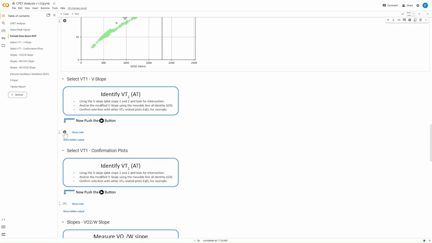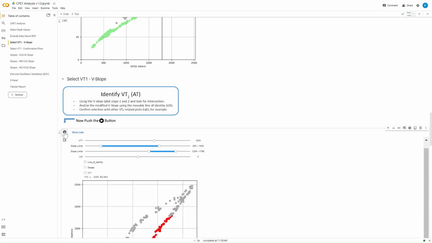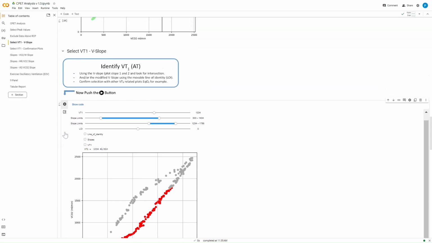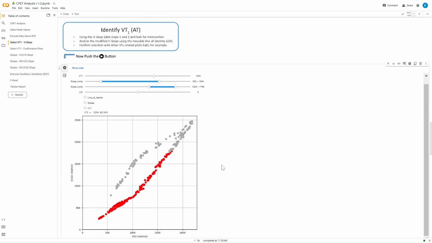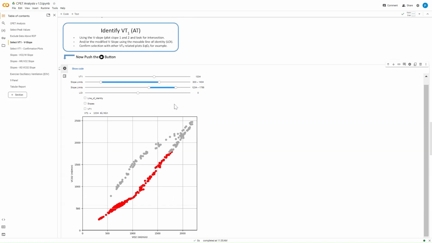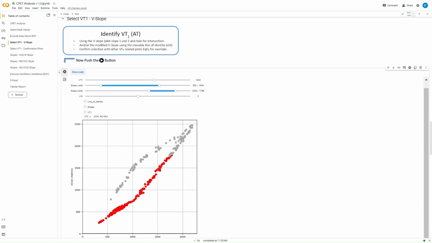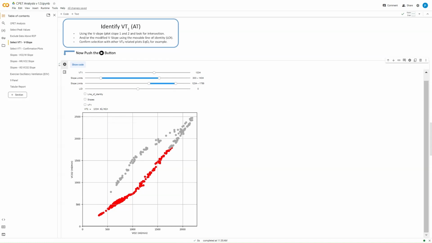Mouse over, here we go. So we're going to try and find AT. Now, sometimes you'll find that when you click on that, the next section jumps up a lot. If it does that, then just recenter it and click on that play button again. The other thing to be aware of is that you can pinch and zoom with this just to make your life a little bit easier depending on how you're finding the scale of this. And you can do that on the browser as well in terms of how much you're zooming in and out of the code.